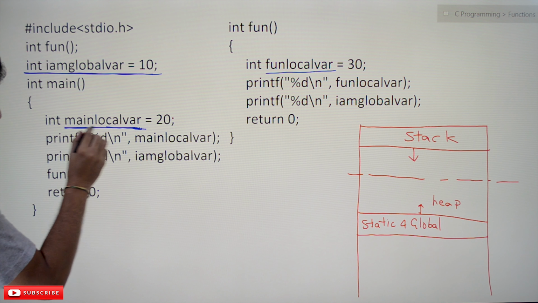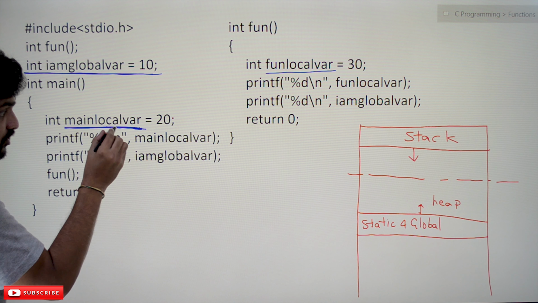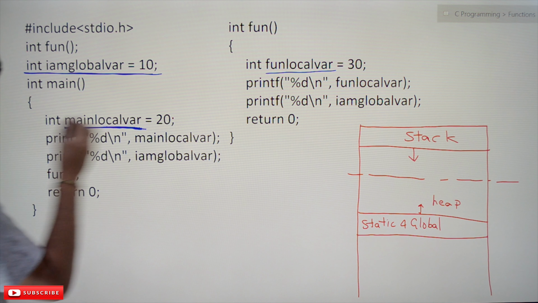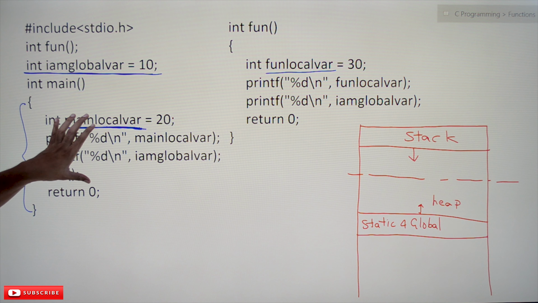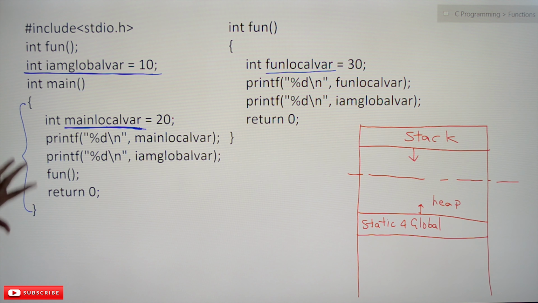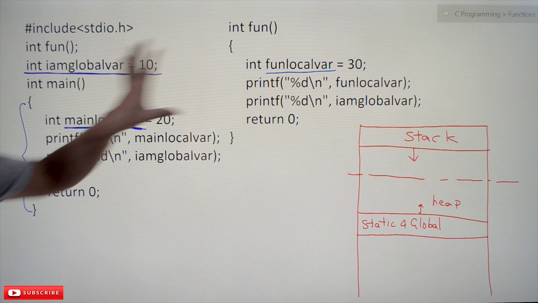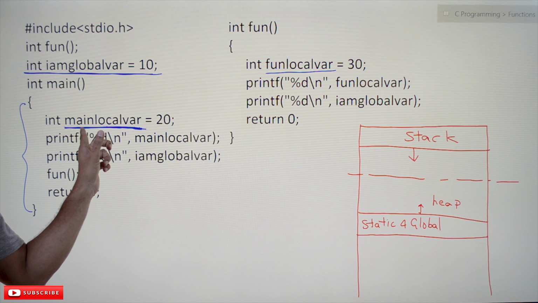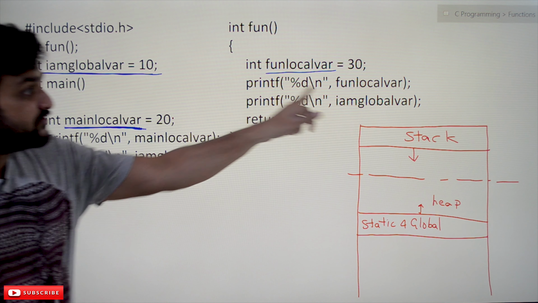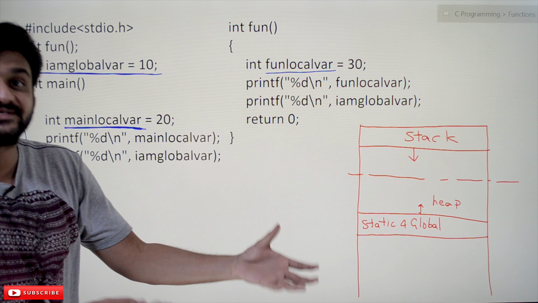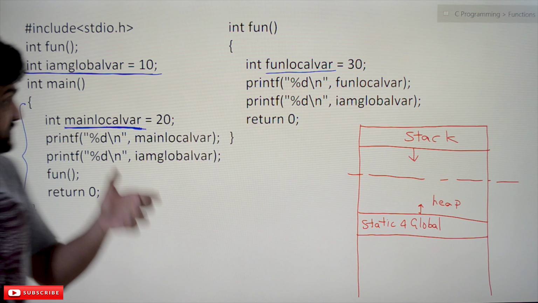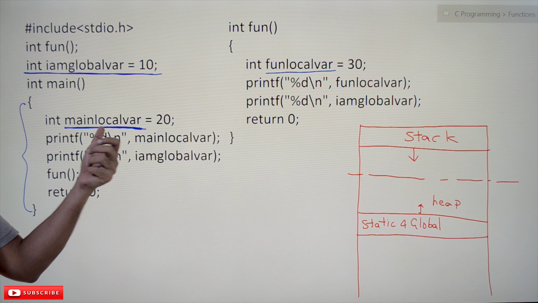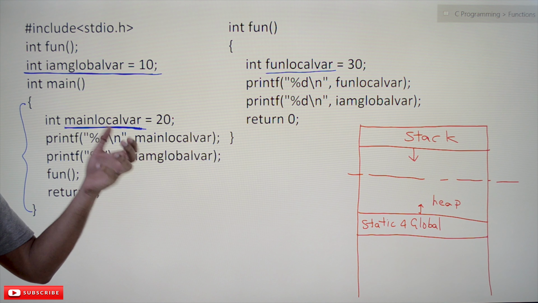What is the scope of this variable? The scope of this variable is from here to here. From here to here means this variable can be accessed within these lines of text. This variable, main local var, from this function, can we access that? No, we cannot access that, because this is a local variable.